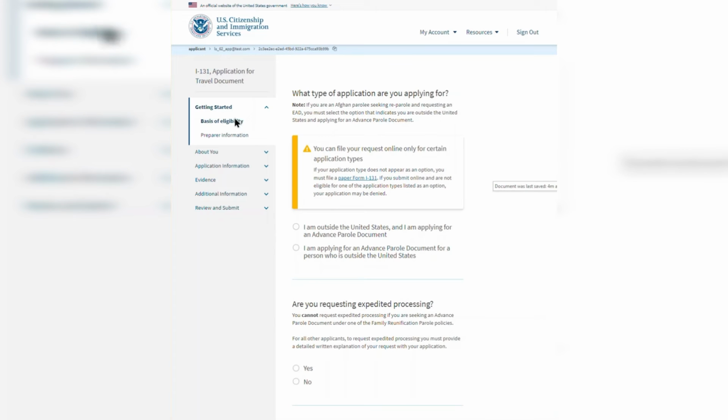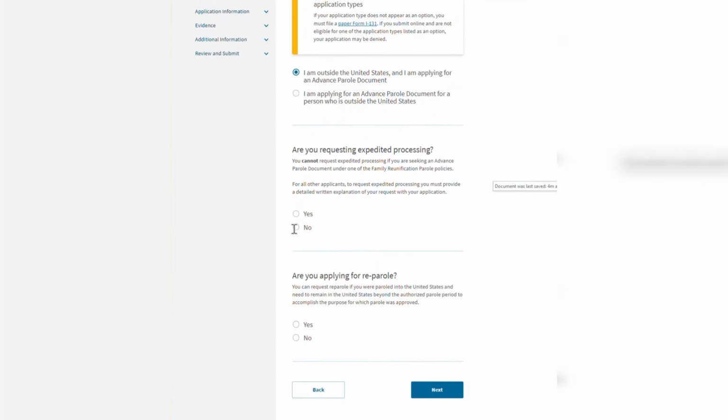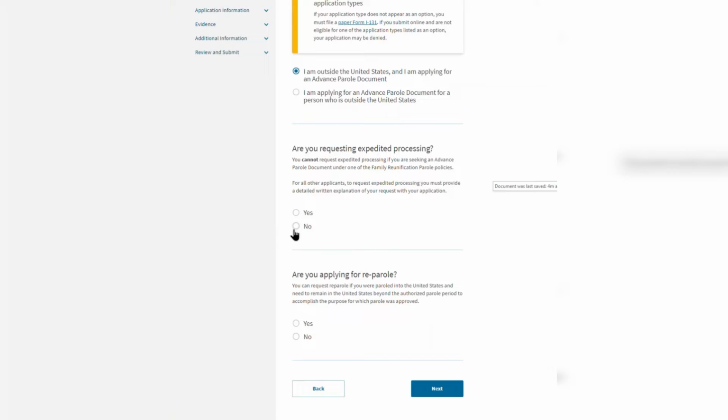In this first section, called Basis of Eligibility, we need to know about your eligibility to complete the form. If you are an Afghan applying for re-parole and an employment authorization document, and you are using the streamlined, fee-exempt online process, you must select the option that indicates you are outside the United States and applying for the advanced parole document. It is important that you indicate you are outside the United States, even though you are currently in the United States as a parolee. This ensures you do not have to pay a fee for your application for re-parole.